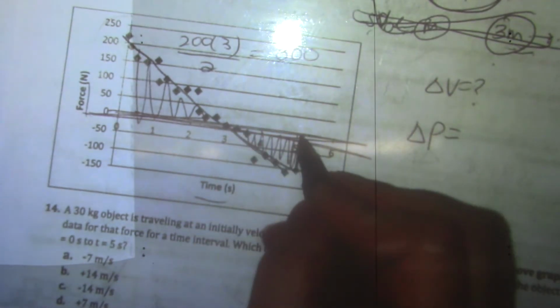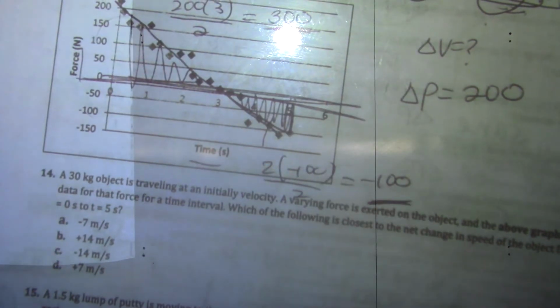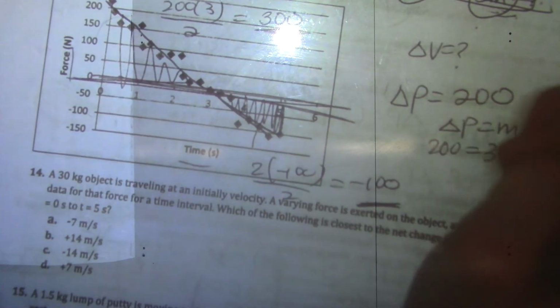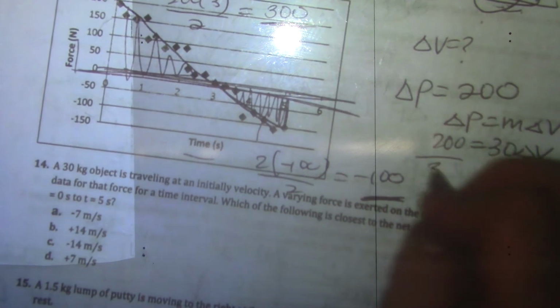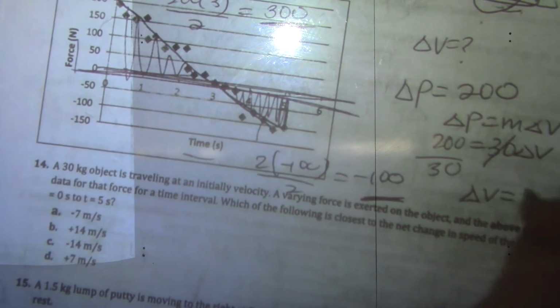This one I did 200 times 3 over 2, which is 300. Here I did 2 times negative 200 over 2, which is negative 200. So if I have positive 300 and negative 200, my change in momentum is positive 100, right? Add those together. Then delta p equals m delta v, so 200 equals mass times delta v. Divide the 30 over, and I got my change of velocity is like 6.67.